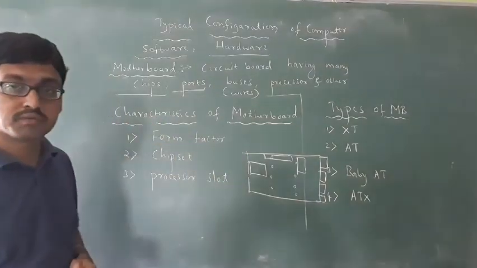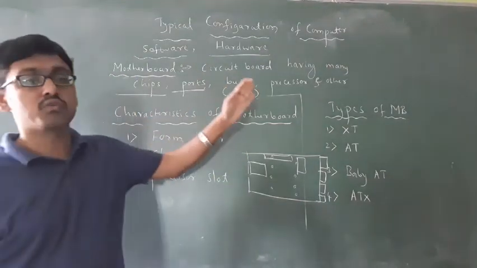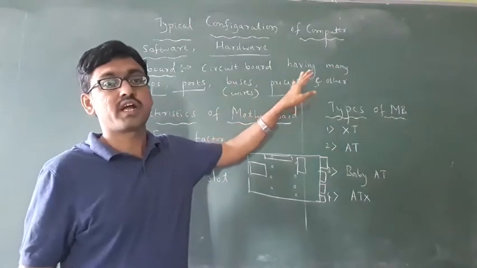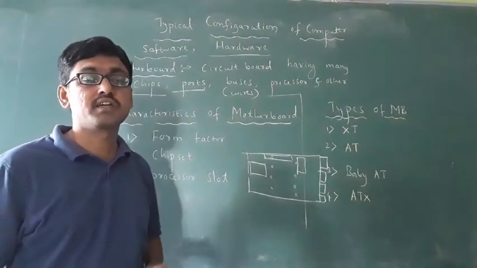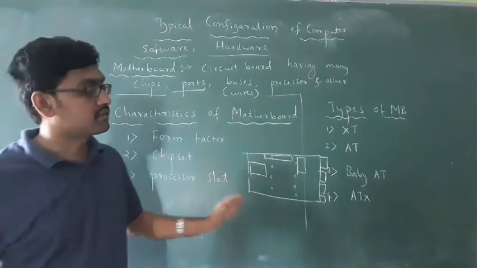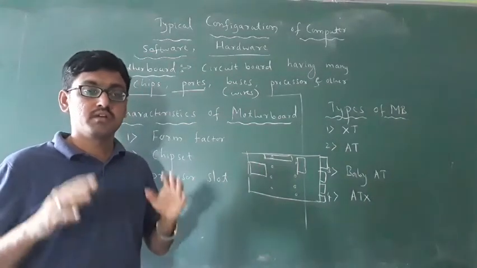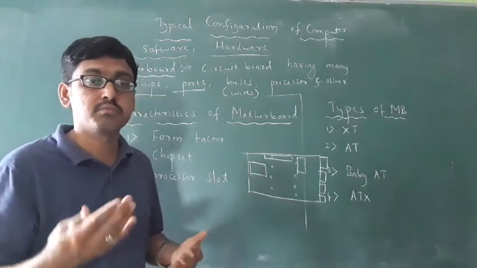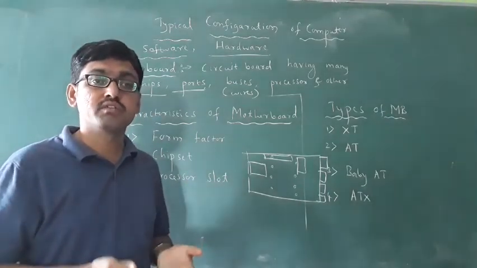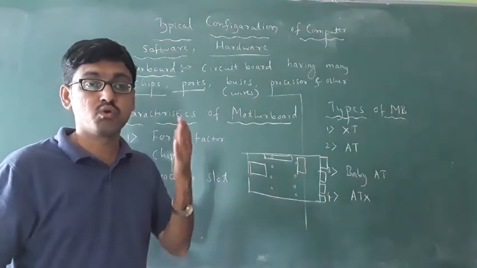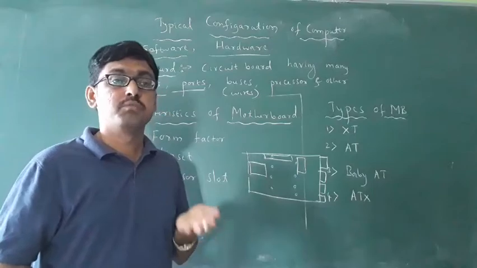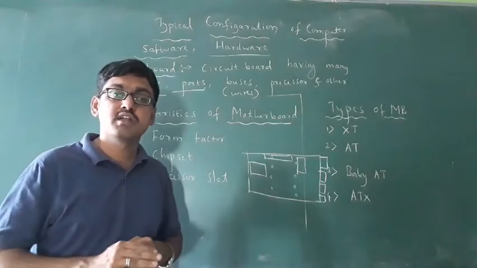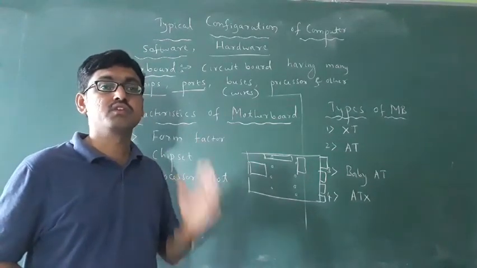See, what is motherboard? Motherboard is nothing but a circuit board having many components like chips, ports, buses, processor and other components. That is called the motherboard. The motherboard is always in a rectangle shape. That's why its name is motherboard. All components are mounted on the motherboard. There are so many components mounted on a motherboard. Without motherboard we can't run any computer. Got it? You have to remember this.